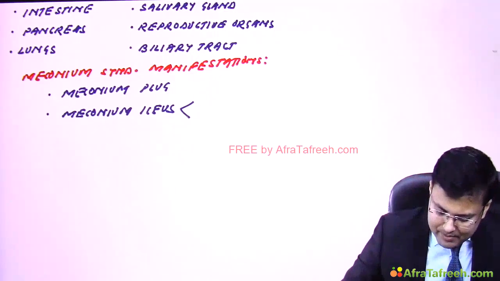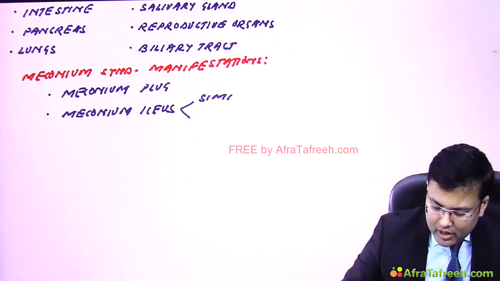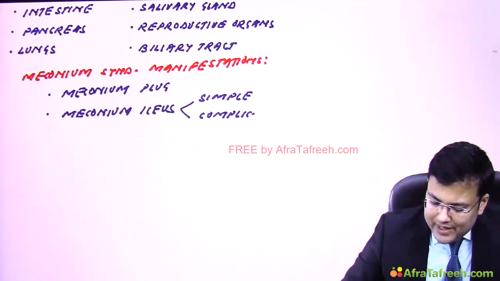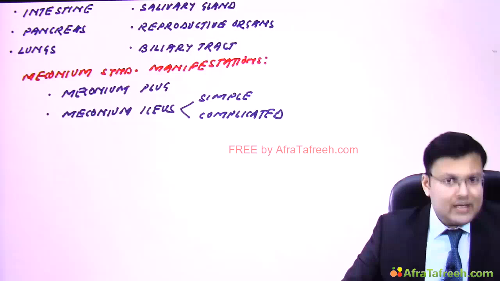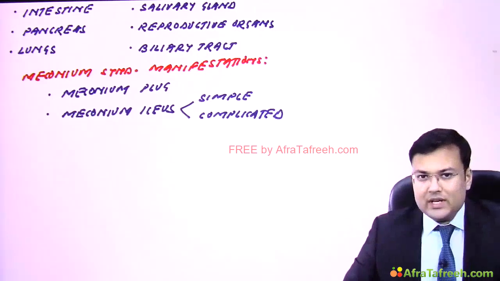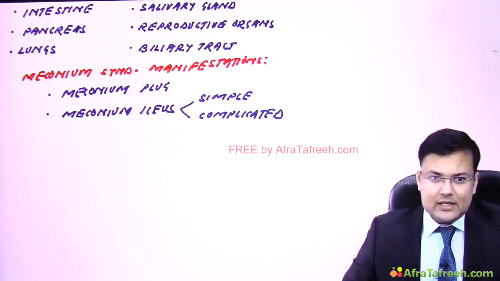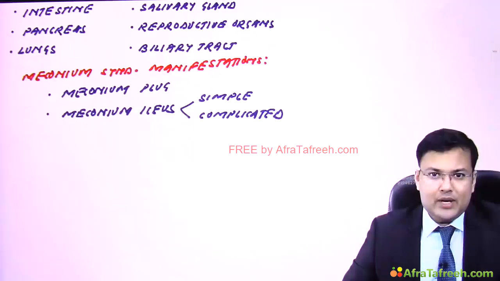It can be simple or complicated. What do you mean by complicated? Whenever it is complicated by perforation, it is known as complicated meconium ileus. One by one we are going to discuss. First we are going to discuss the meconium plug.